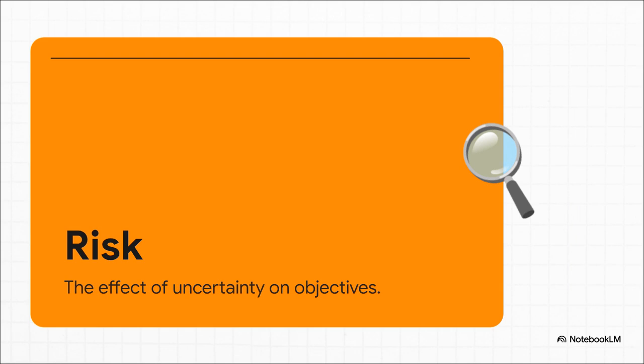All right, let's start with the most important concept. The standard defines risk as the effect of uncertainty on objectives. Now, the key word here is effect. Notice it doesn't say negative effect. And this simple shift in how we look at it is, well, it's revolutionary. It means risk isn't just about what can go wrong. It's also about what can go right. It's that unexpected opportunity just as much as it is the potential threat.